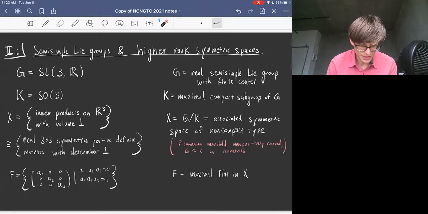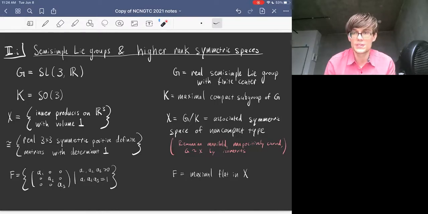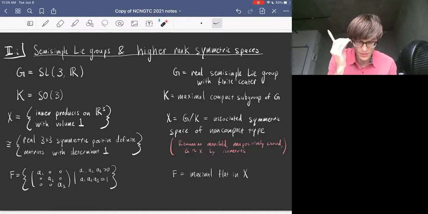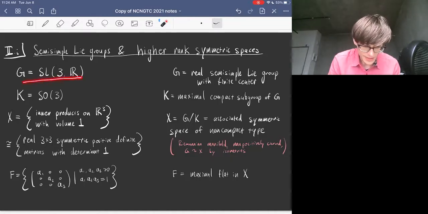Okay, so in this talk, maybe there's two kinds of people, some people who are extremely familiar with symmetric spaces and probably don't even need this slide. And there's maybe other people who are less familiar. So what I've done is I've done a sort of left side where you can just focus on one particular example for the talk, and a right side where I've given the more general definitions. So you might as well say that our group G could be any real semi-simple Lie group with finite center. But for the purposes of this talk, it might as well be SL3R.